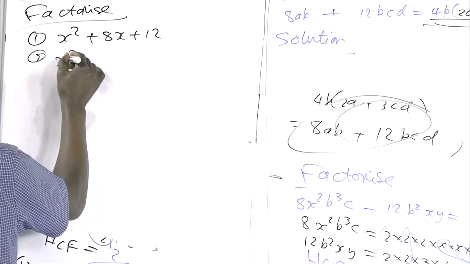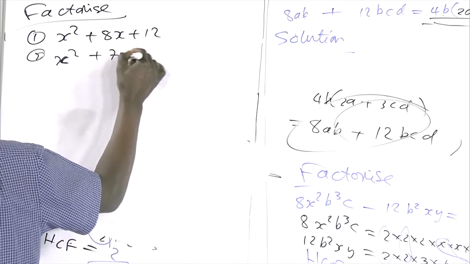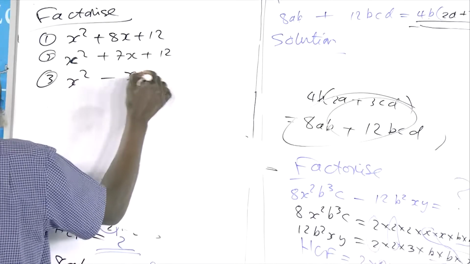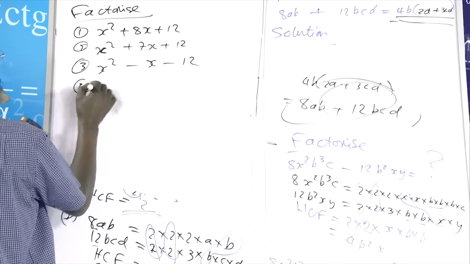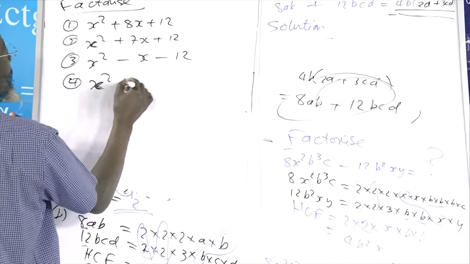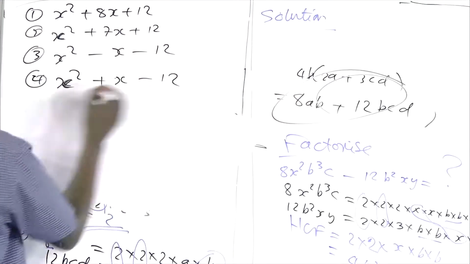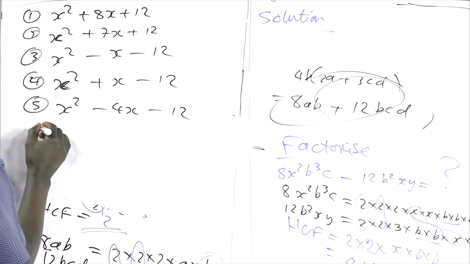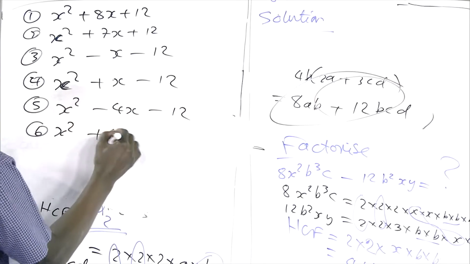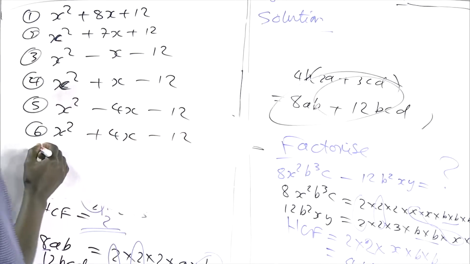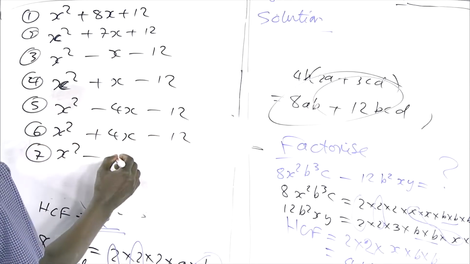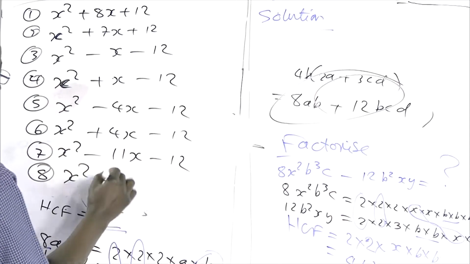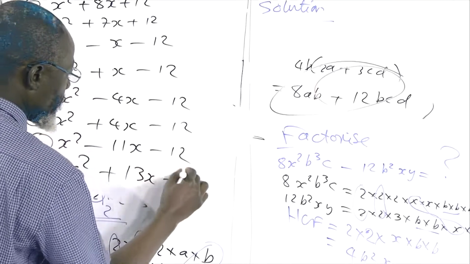Number 2, x squared plus 7x plus 12. Number 3, x squared minus x minus 12. Number 4, x squared plus x minus 12. Number 5, x squared minus 4x minus 12. Number 6, x squared plus 4x minus 12. Number 7, x squared minus 11x minus 12. Number 8, x squared plus 13x plus 12.